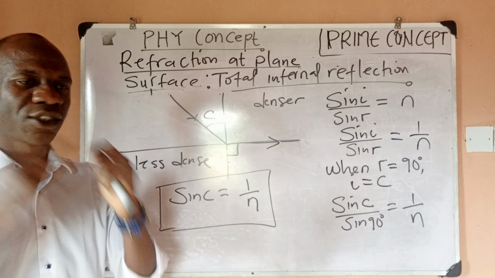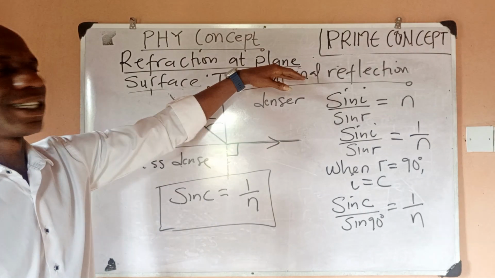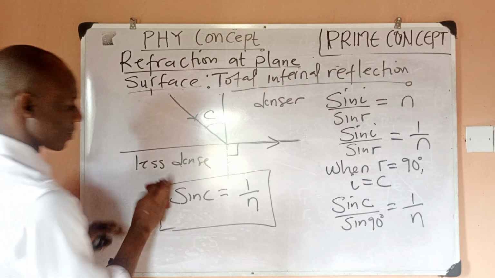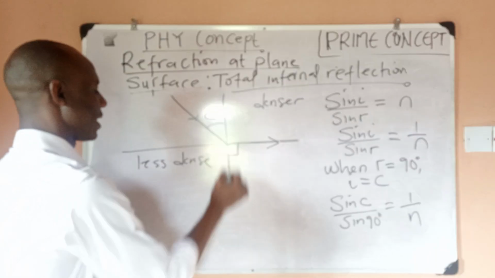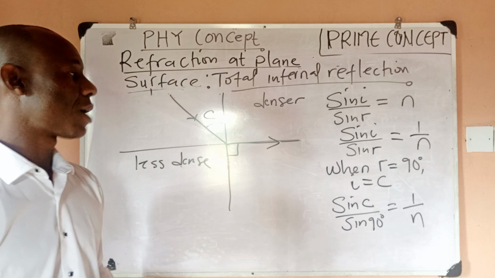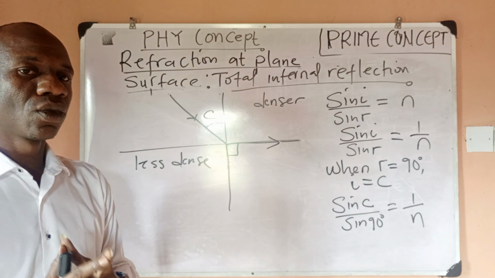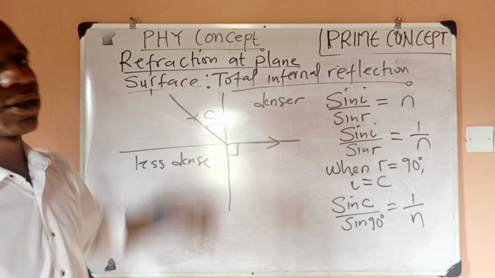Now, since you understand what the critical angle is, we can go back and explain total internal reflection. Remember, I gave two conditions for total internal reflection to occur. Condition 1 is that light should travel from a denser medium to a less dense medium. Condition 2 is that your angle of incidence should be greater than the critical angle.